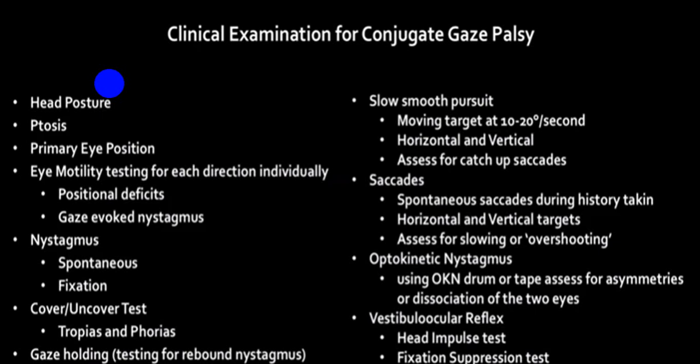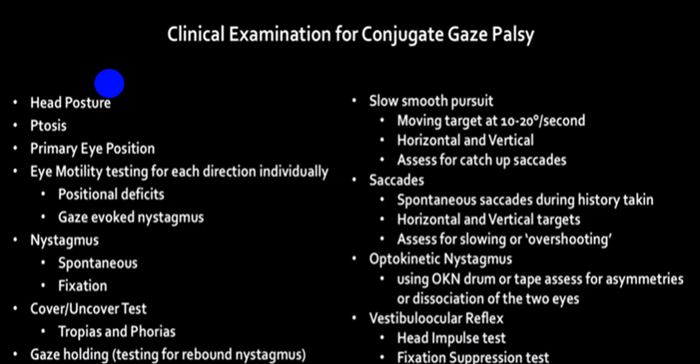While doing a clinical examination for conjugate gaze palsy, you must look at the head posture, because to decrease the diplopia, the person will change the position of the head. If there is an involvement of the third cranial nerve, invariably the person will have a ptosis.